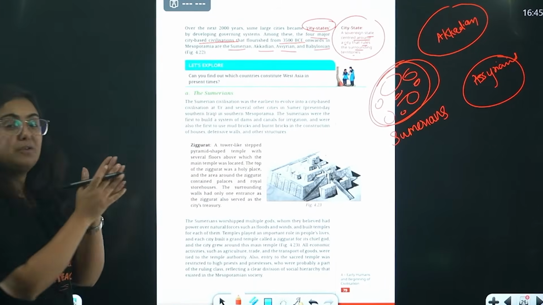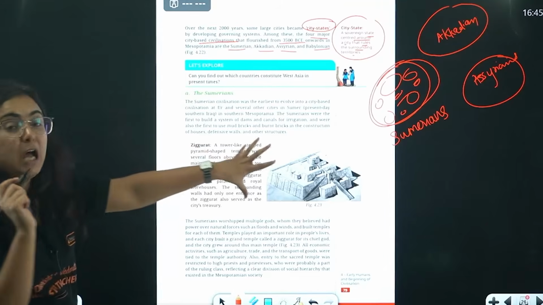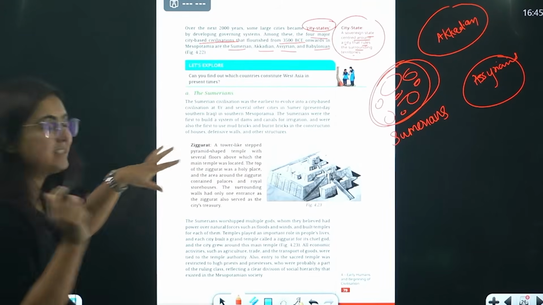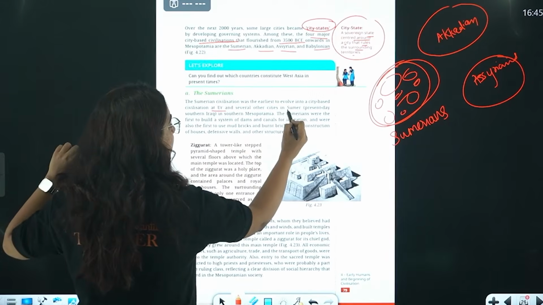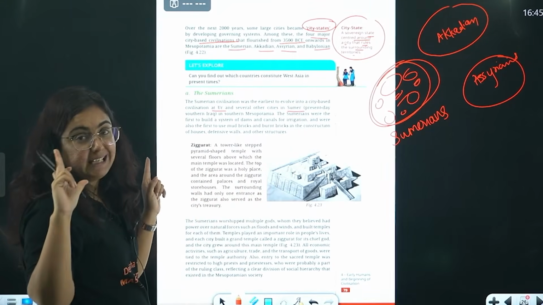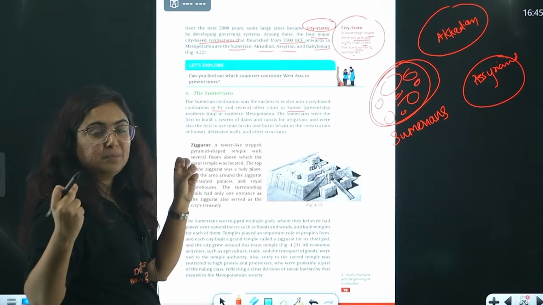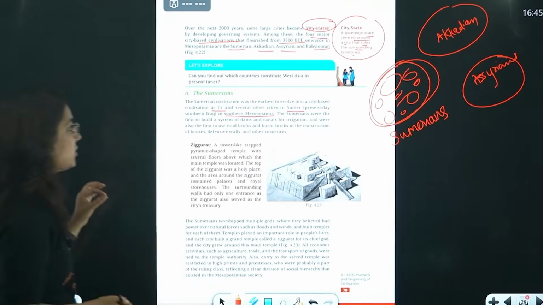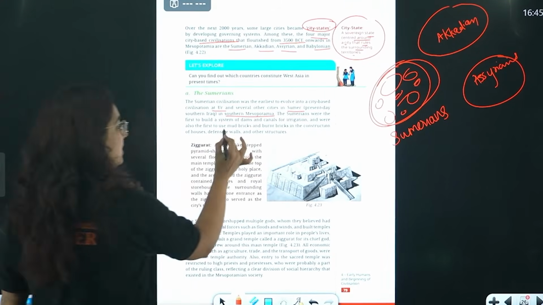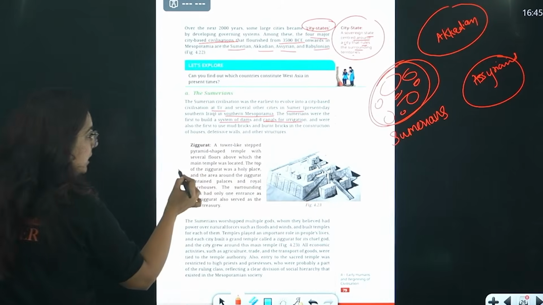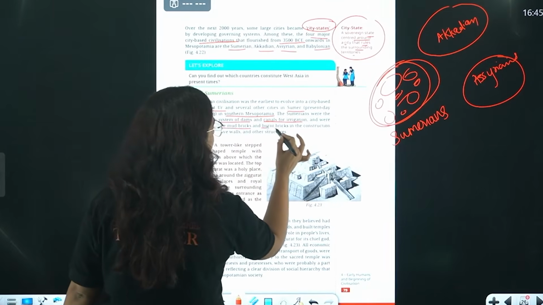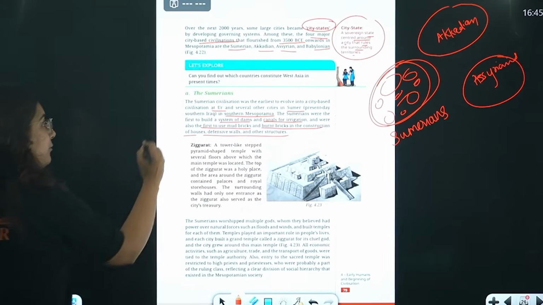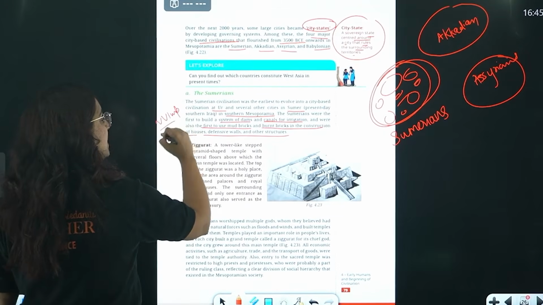Okay, so first we will talk about the first one, that is Sumerians. They are popular for their temple-like structure. So beta, the Sumerians were basically in cities like Ur and several other cities in Sumer, that is in southern Iraq. When you see the southern part, there will be cities like Sumer, Ur. All this was southern Mesopotamia, referred to as Sumerians. They are popular for their system of dams and canals for irrigation, and the first to use mud bricks and burnt bricks in the construction of houses, defense walls and other structures. Very, very important topic as well as point.